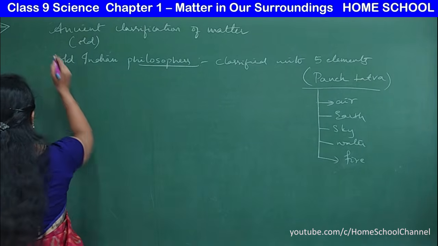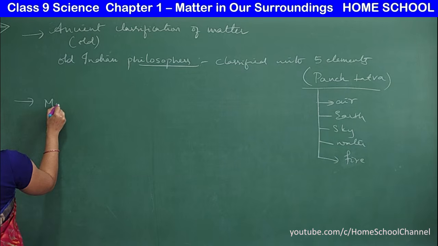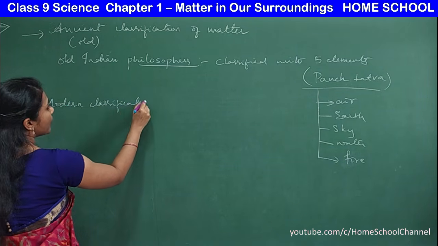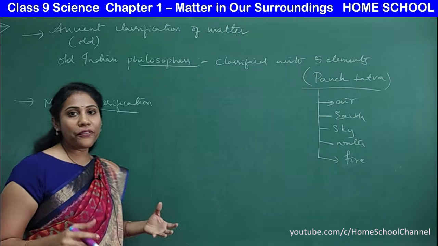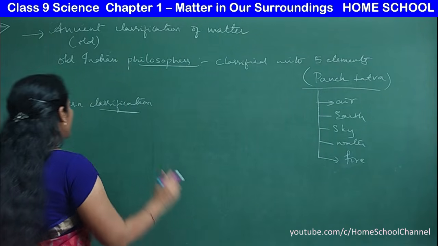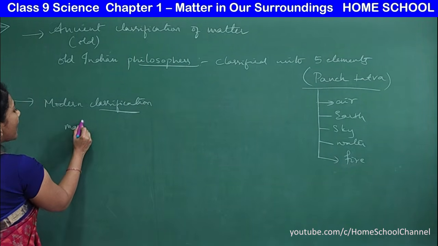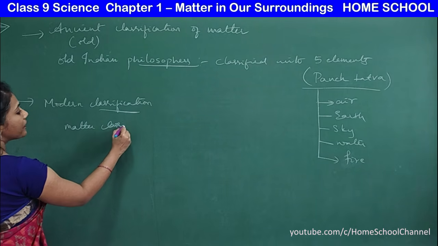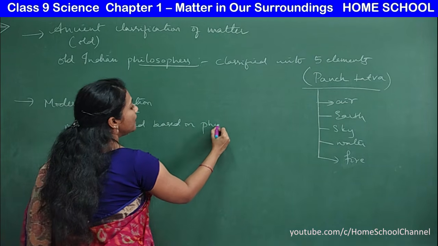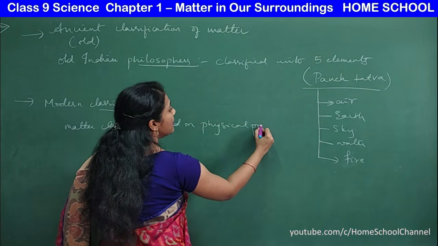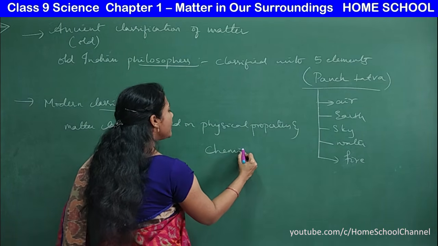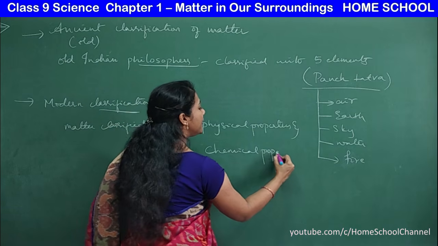But our modern day scientists, now I'm talking about modern classification. Our modern scientists have classified matter based on physical properties and chemical properties. Okay, so now what do you mean by physical and chemical properties?